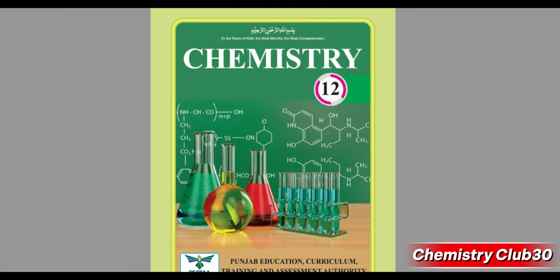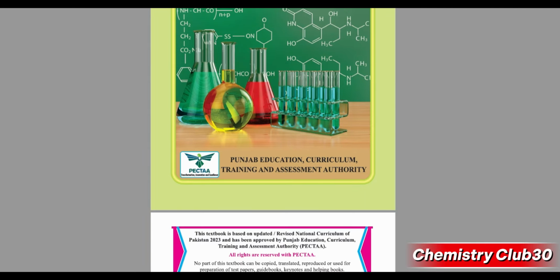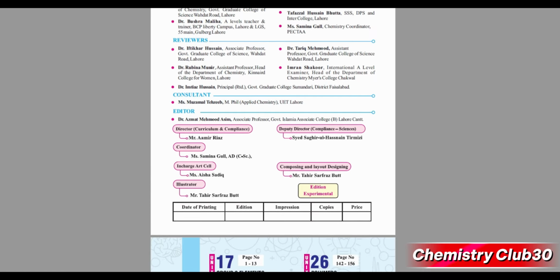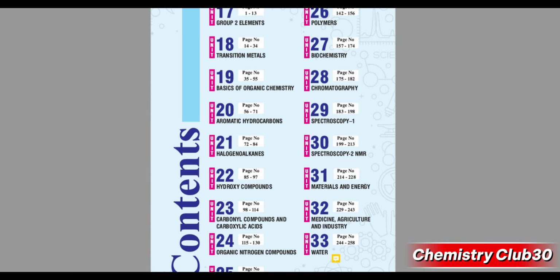This new book contains about 17 chapters, starting from chapter 17, which is group 2 elements.